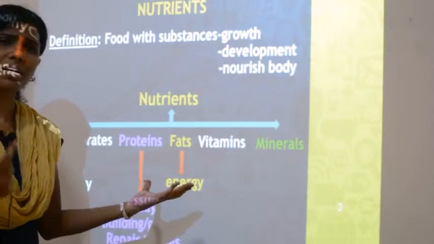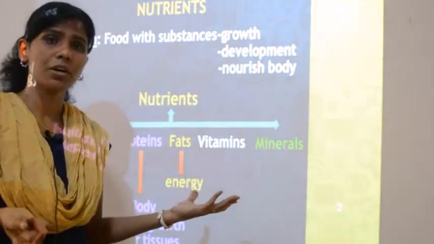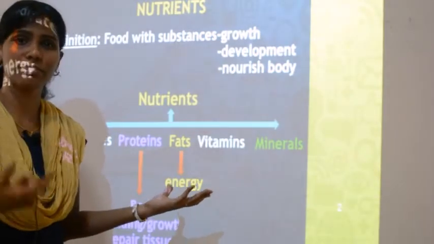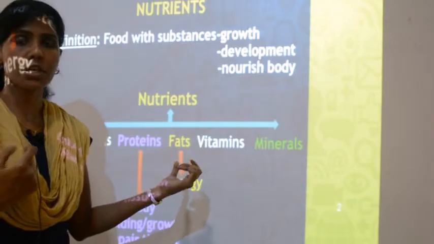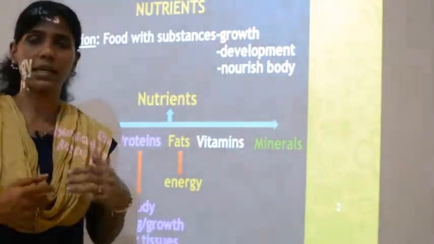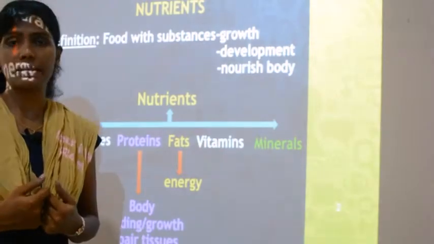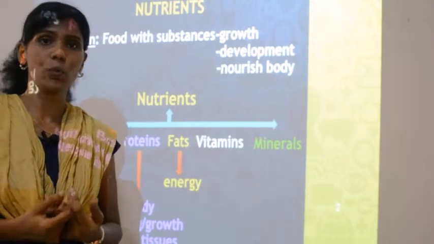Fats are all like the junk food, whatever you eat, the fried food or fried chicken or french fries, they all have so much fat, right? So of course it gives you energy, but when so much is accumulated, extra weight is gained, or obesity. Obesity means abnormal weight increase, right?